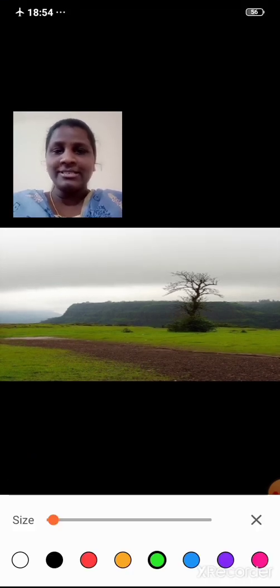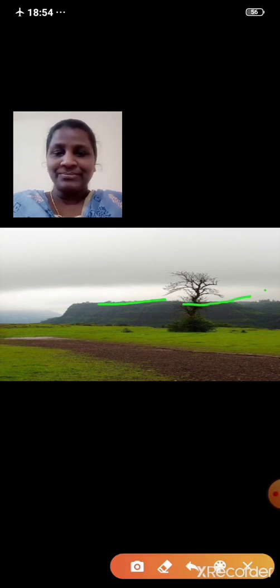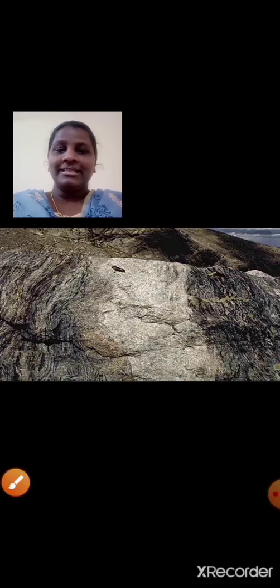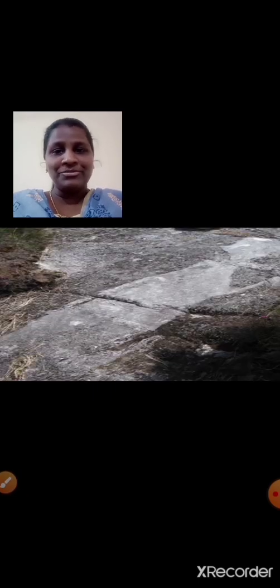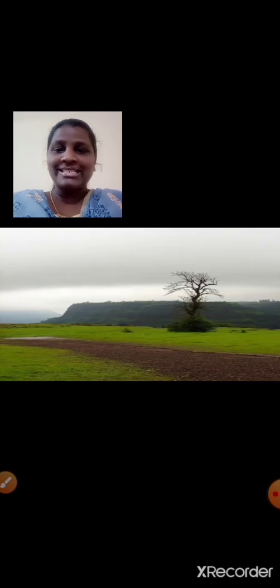You can see the image here. You can see the tableland, right? The plain land on the top. I hope it is seen here, students. You can see the plain land on the top, right? It is made up of igneous as well as metamorphic rocks. I hope it is clear, students.